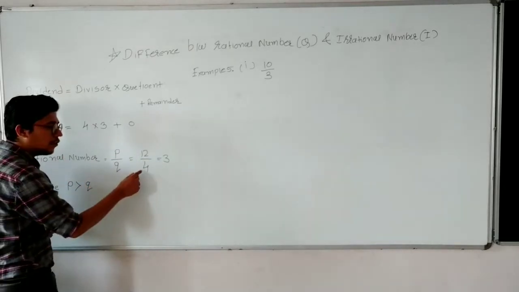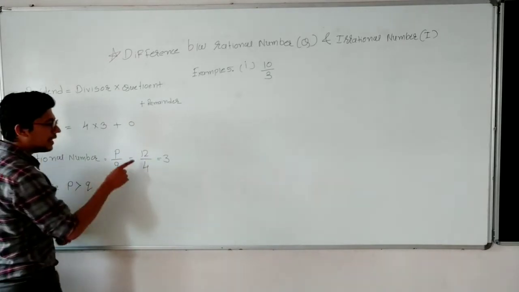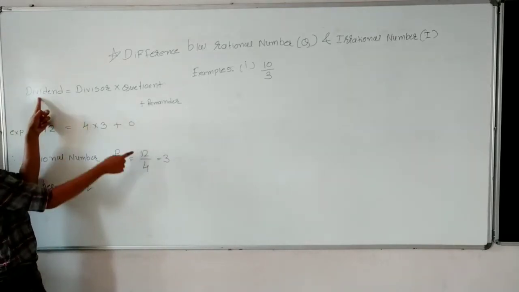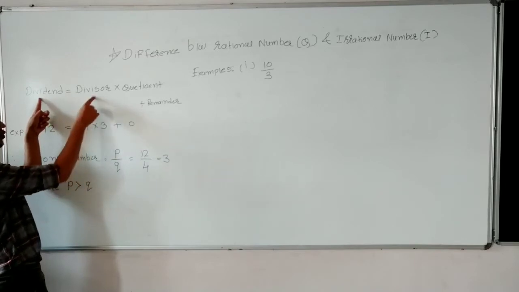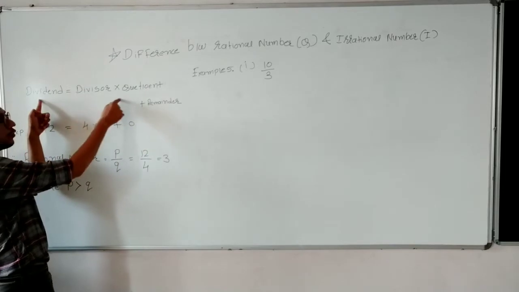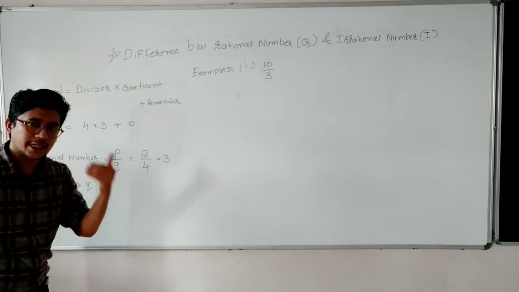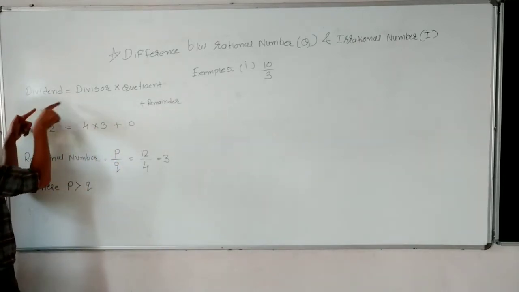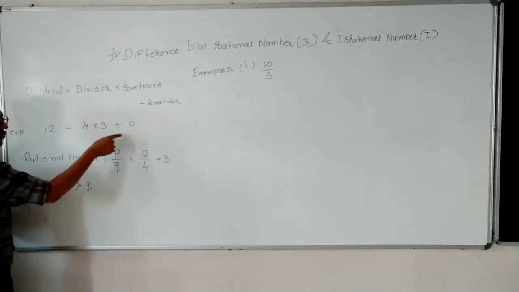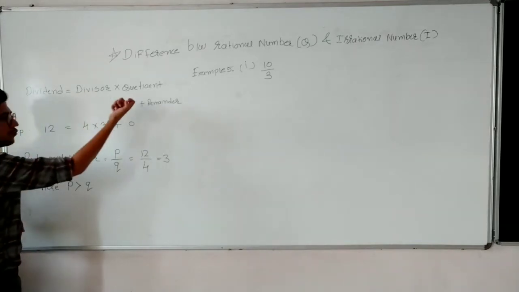In the same way, 4 into 3 is equal to 12. Yes or no? So 12 is the dividend. So dividend is equal to divisor 4 into quotient 3, plus remainder. There is no remainder here, nothing is left. So we will write 12 is equal to 4 into 3 plus 0. This thing we have to memorize: dividend is equal to divisor into quotient plus remainder.